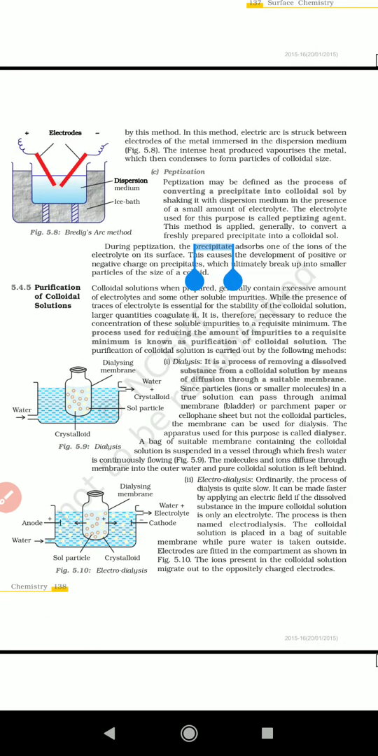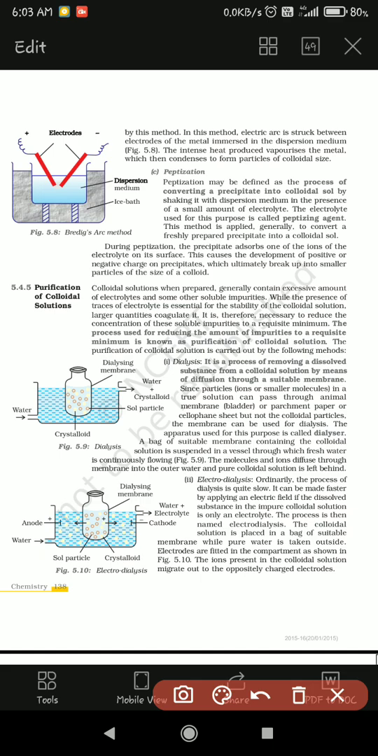Next one is the peptization reaction. Let us see that. Peptization may be defined as the process of converting a precipitate into colloidal solution by shaking it with a dispersion medium in the presence of a small amount of electrolyte.